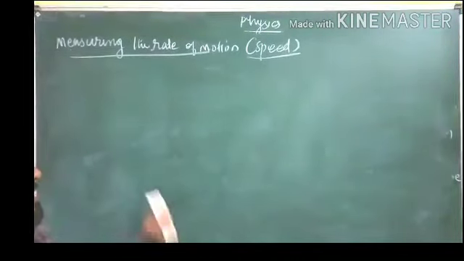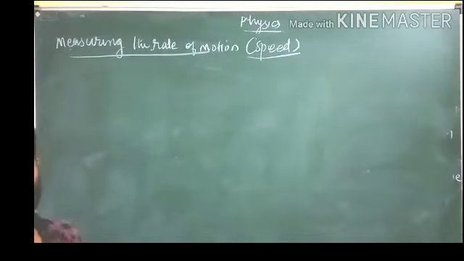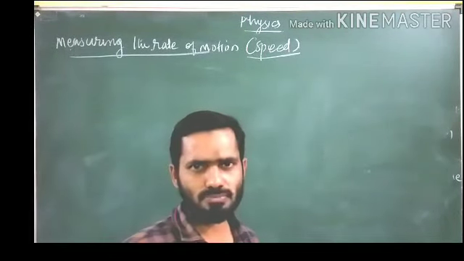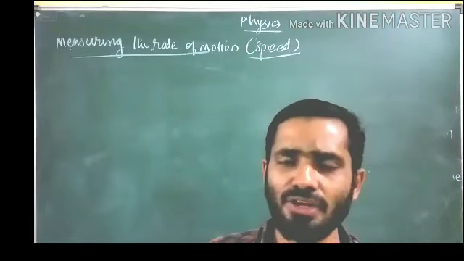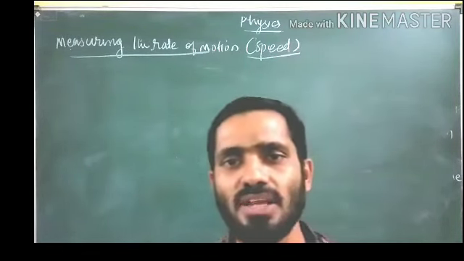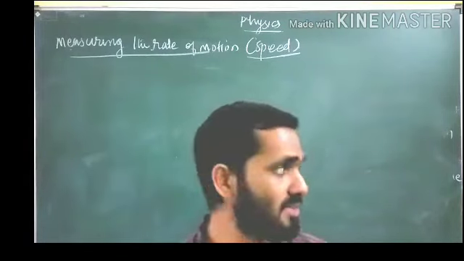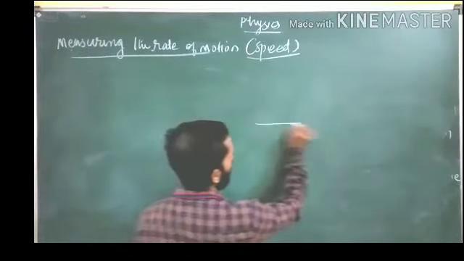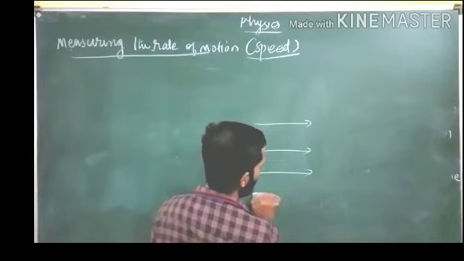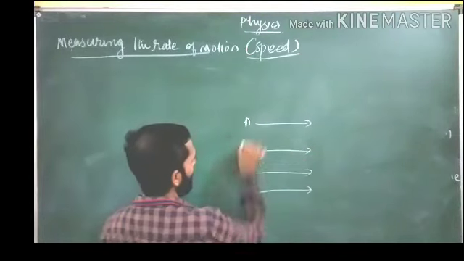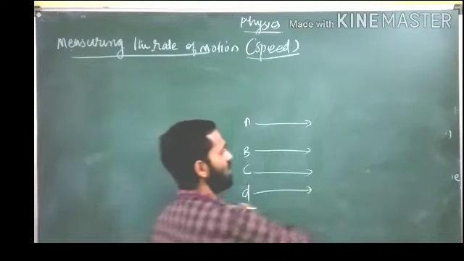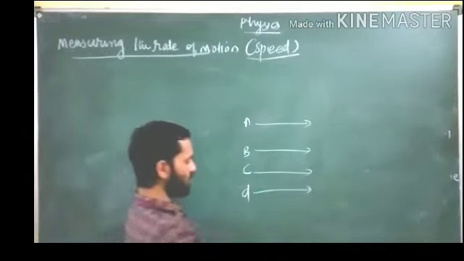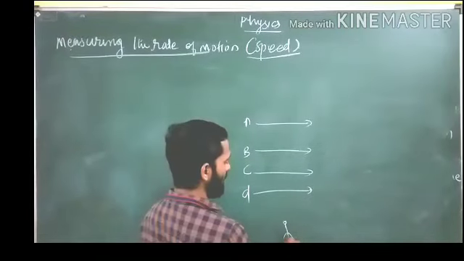See students, what is the need of calculating the speed? We are calculating speed to understand which is moving fast and which is moving slow. For example, suppose a lot of objects are moving in one direction. These all are object A, object B, object C, object D. These all are moving in this direction, and we are observing from here.